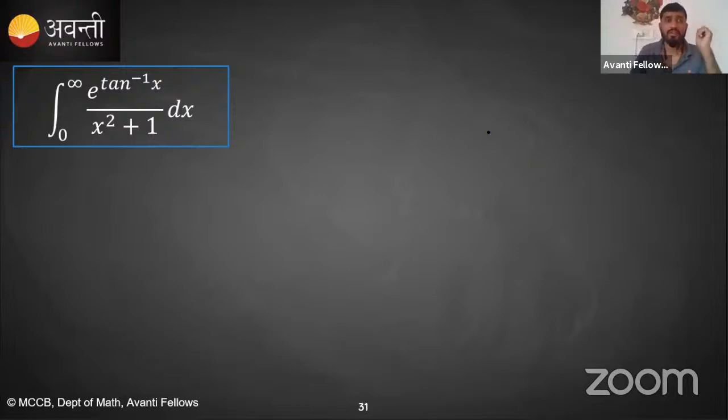No, x square. No, Calvin, if you remember, what is the differentiation of tan inverse x? The differentiation of tan inverse x is 1 upon x square plus 1. Yes or no? So that means we have to assume tan inverse x as t. No need to use the double substitution. Single substitution will be enough. Let's see how. First of all, you have to use that tan inverse x is equal to t.